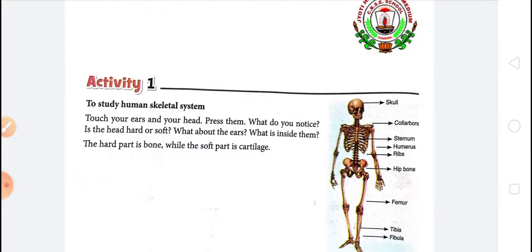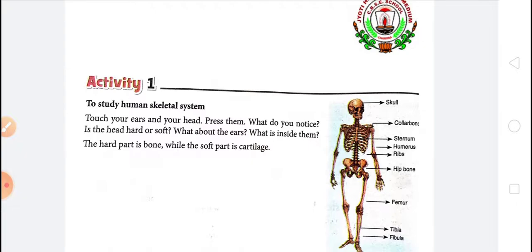Children, today we are going to study the human skeletal system. Okay. To study the human skeletal system, let's perform one activity.